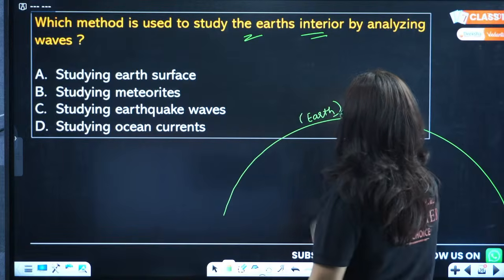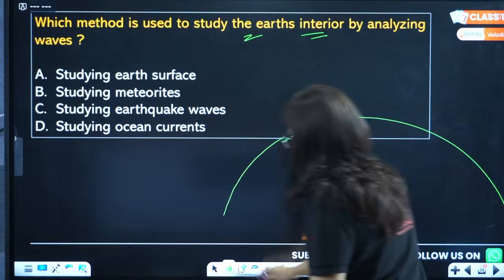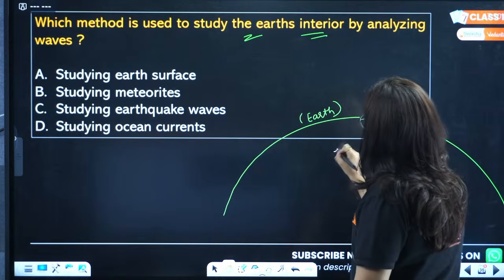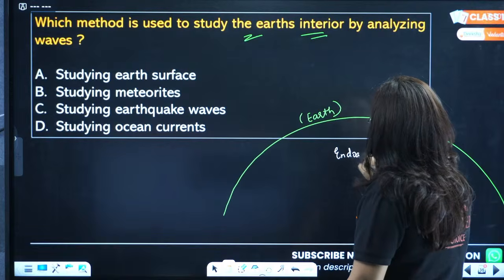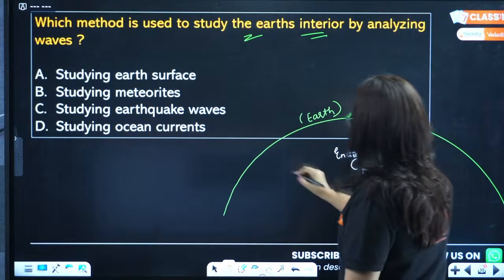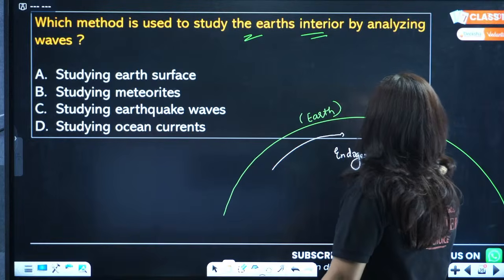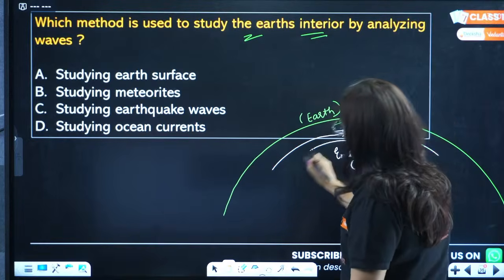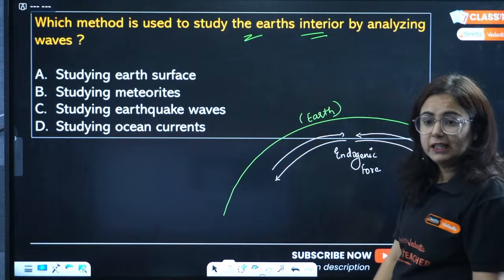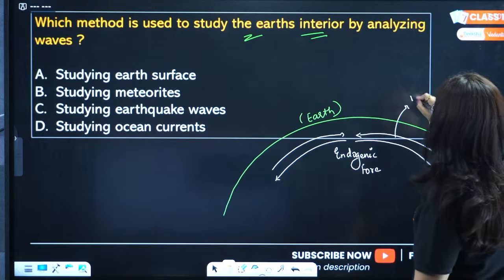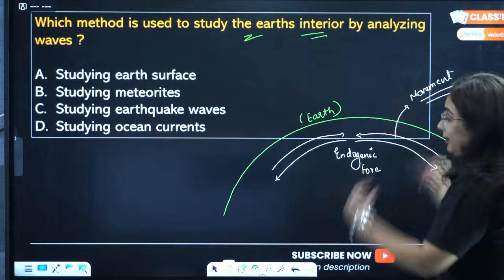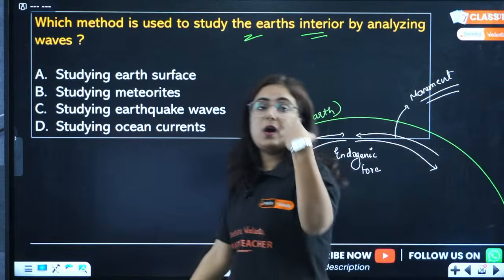Now what happens whenever there is any movement inside the earth? That means there is any endogenic force in which either a continental plate is divergent to each other or a continental plate is convergent to each other. Right? Because of this, there is movement in the earth. Like when we speak, how does voice reach you?